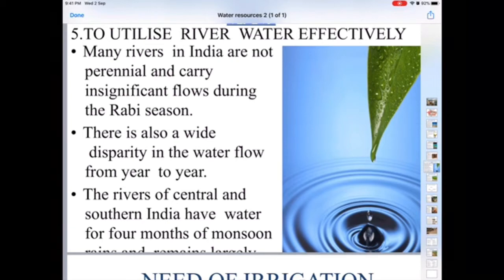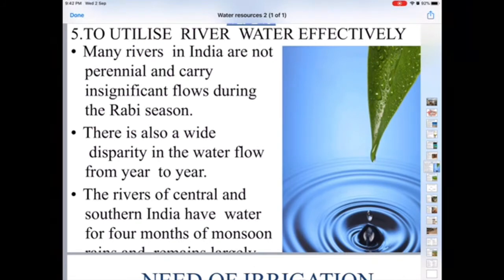As well as, if we talk about India, particularly northern India, in the rabi season, during December, January, February, the rainfall is very less and the rabi crops need water, so we have to provide the irrigation facility in the agriculture field. So there is a wide disparity in the water flow from year to year because rainfall also varies from one year to another.